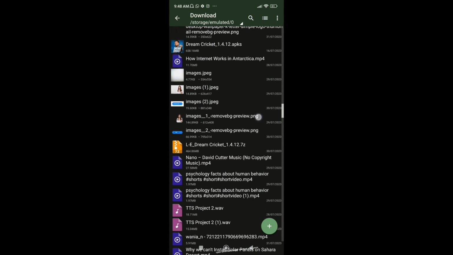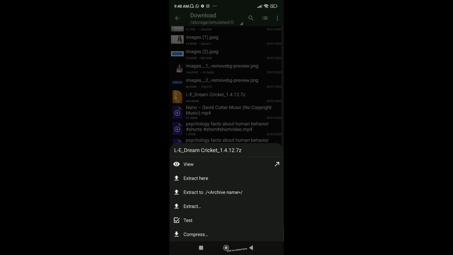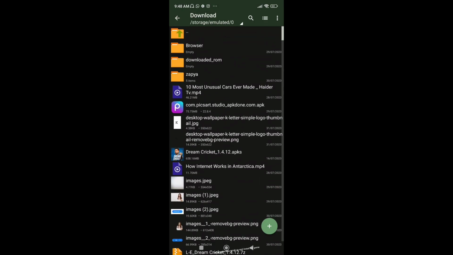Open the Download folder and find your game. Click on Extract here. After extracting, scroll up and install the game.